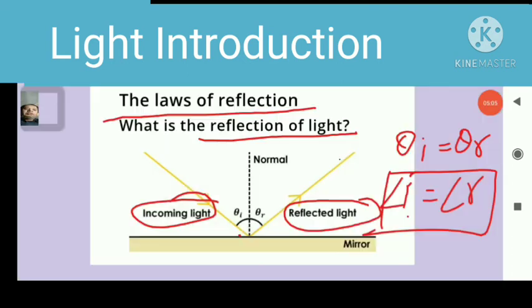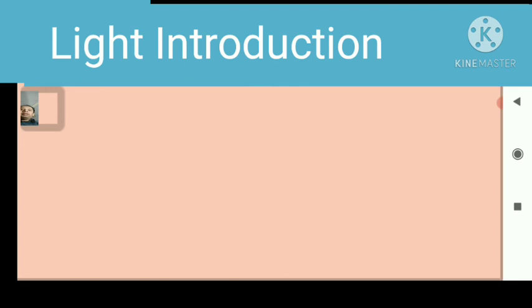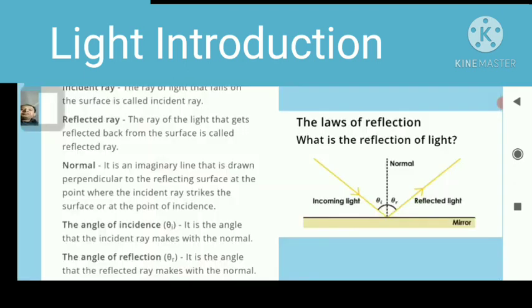So what is the law of reflection of light? When light strikes a surface and bounces back or returns back to the same medium, it is called reflection. There are many properties of reflection. Incident ray: the ray of light that falls on the surface is called the incident ray.